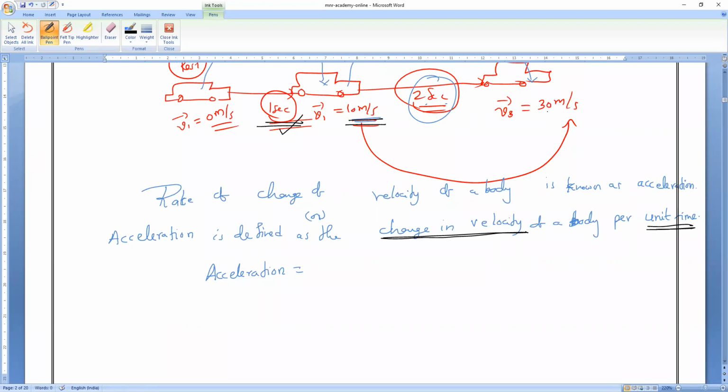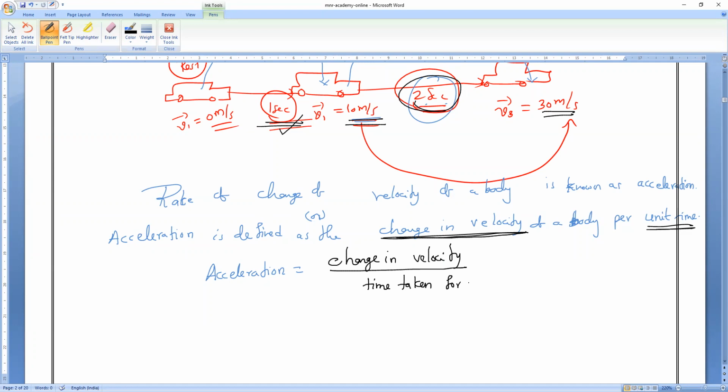10 meter per second to 30 meter per second. What is the time taken? 2 seconds. That is what. So acceleration means, from this formula, tell me, what is the acceleration? The change in velocity divided by the time taken, per unit time. Time taken for changing velocity.